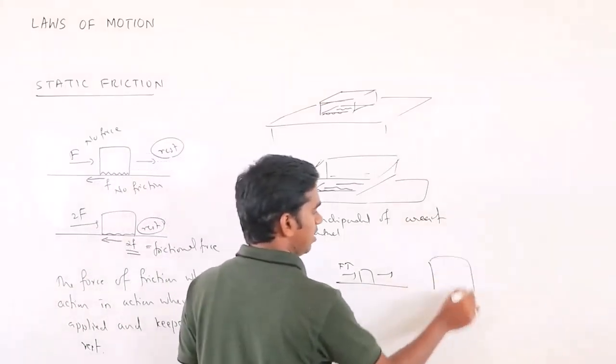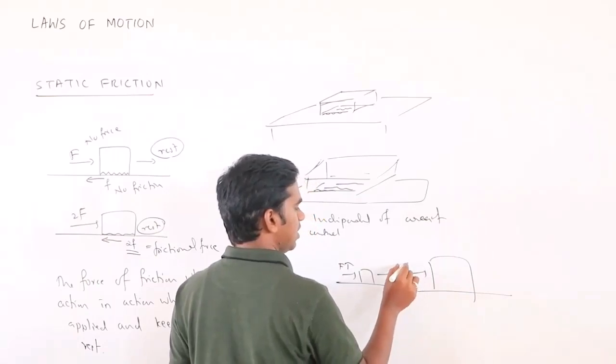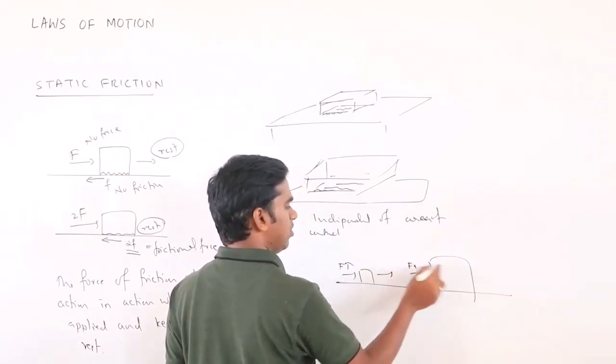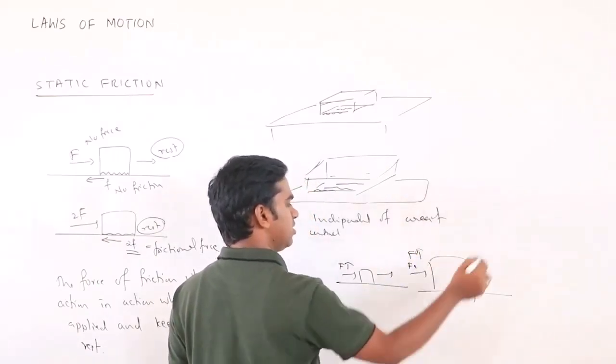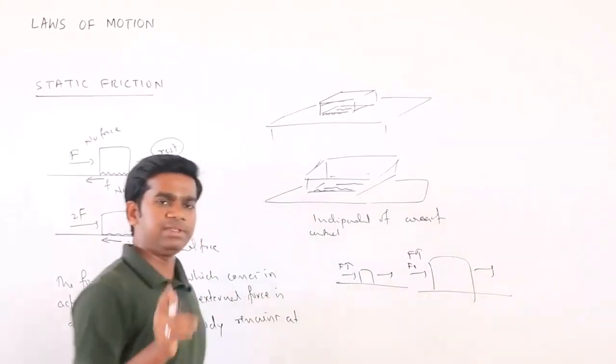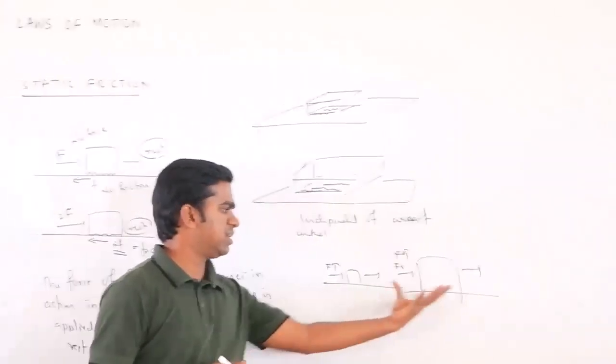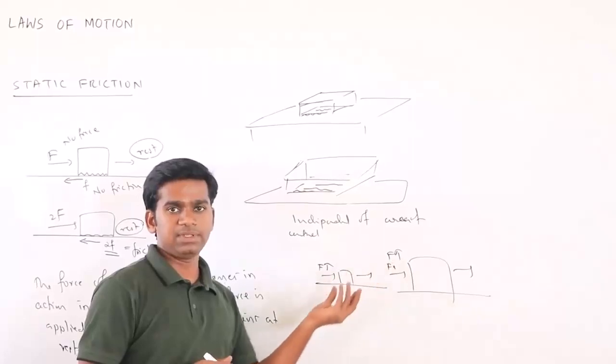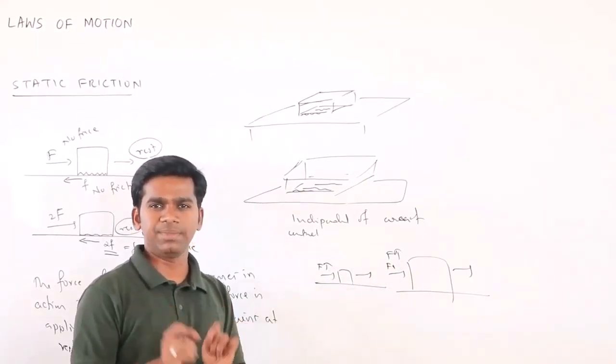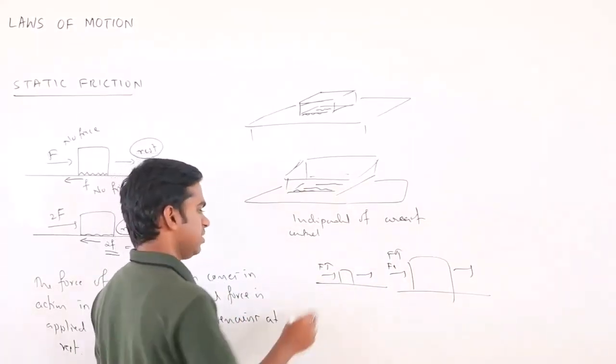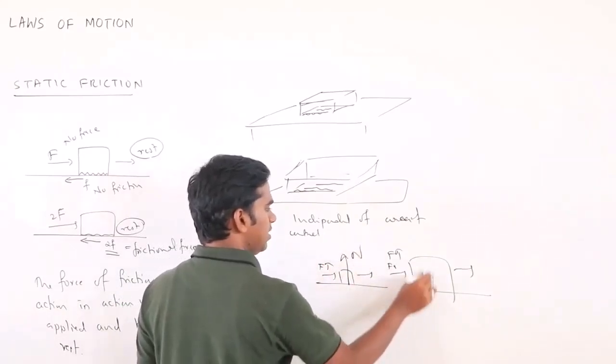Instead of that, if you take a large object and apply some force, and you increase the force a little, it will not move. You have to increase the force by a large amount, then only it will move. That means here the frictional force is less, here the frictional force is more. That means it maybe depends on some property of matter. So what is that property of matter? That is nothing but the normal reaction.